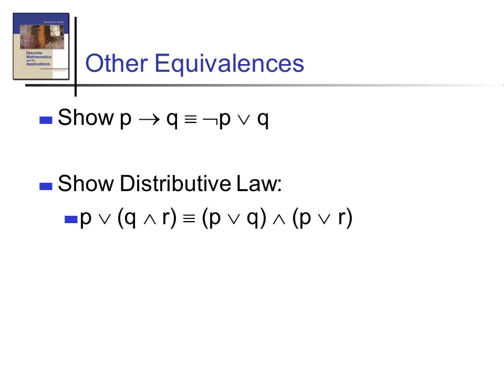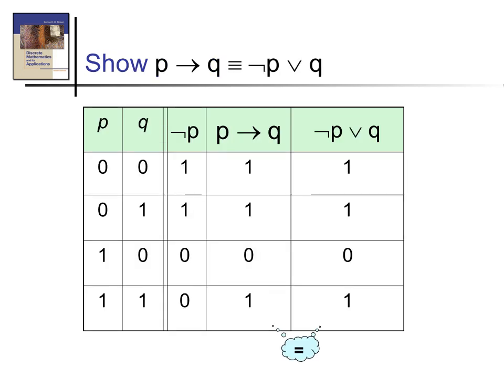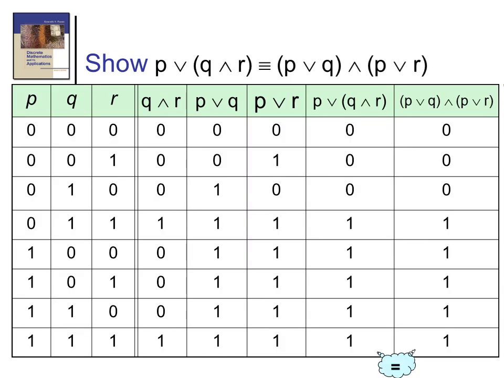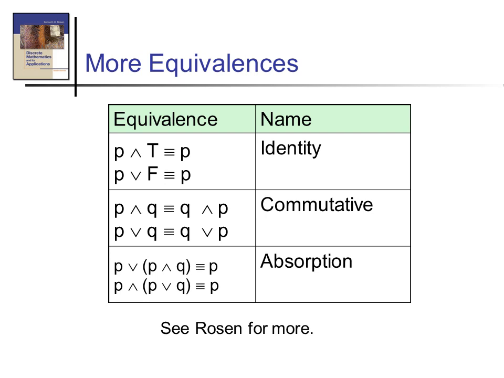Next, there are some more equivalences in logical equivalences. Okay, just show the example. Show P conditional Q is equivalent to negation P or Q. It is a logical equivalence, but you should prove it using the truth table technique. Also, there is another law, the distributive law. P or (Q and R) is equivalent to (P or Q) and (P or R). Here you should prove it using the truth table. Just write down.